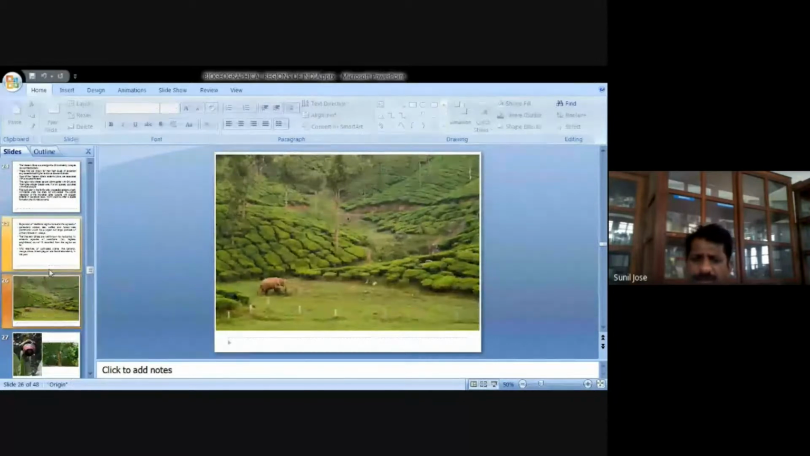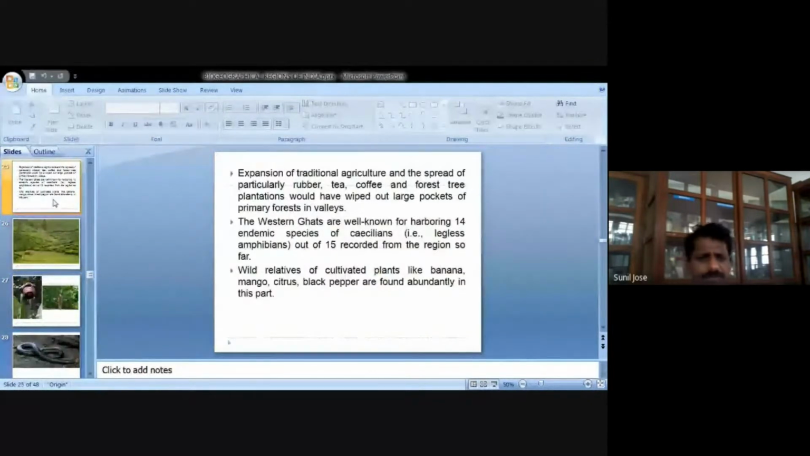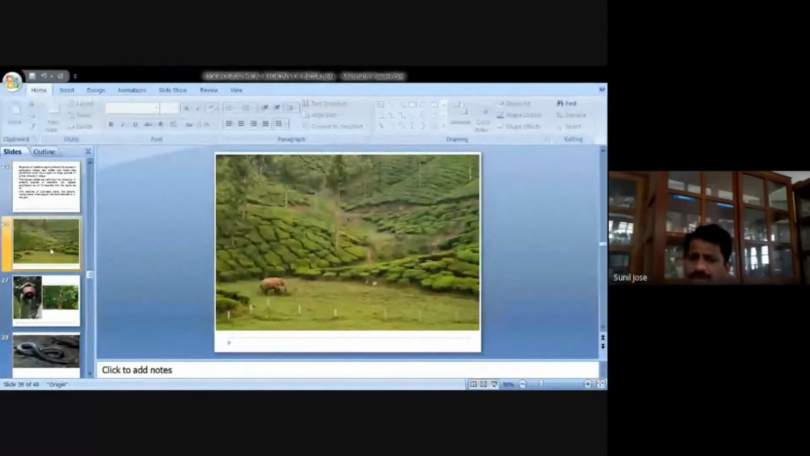ഇവിടെ ഞാൻ കുറച്ച് കൂടി പിക്ചേഴ്സ് കാണിക്കാം. This expansion of traditional agriculture and spread of particularly rubber, tea, coffee and forest tree plantation would have wiped large pockets of our primary forest. ഈ ഒരു പ്രദേശം once upon a time that should be a forest, ഒരു evergreen forest ആയിരിക്കണം.